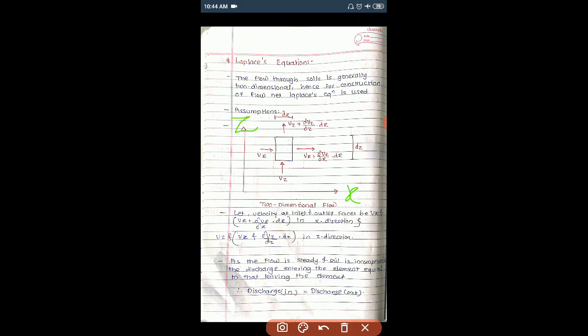Then let the velocity at inlet and outlet of the faces be Vx. This is the inlet velocity Vx, and after this velocity passes through the soil element, it becomes Vx plus dou Vx by dou x into dx.